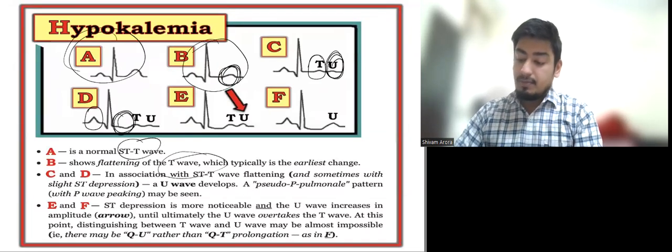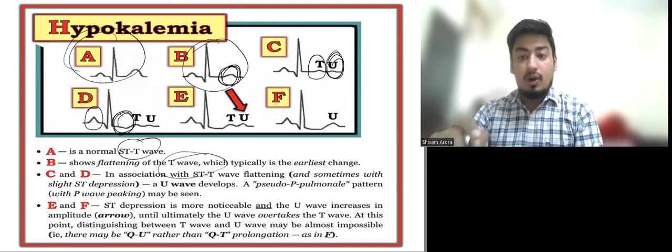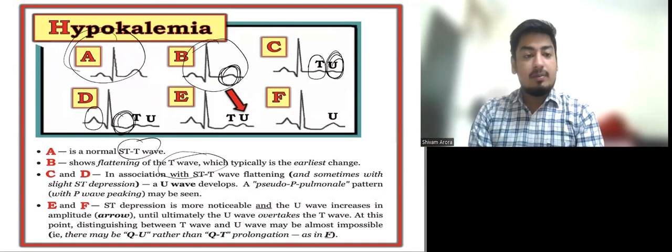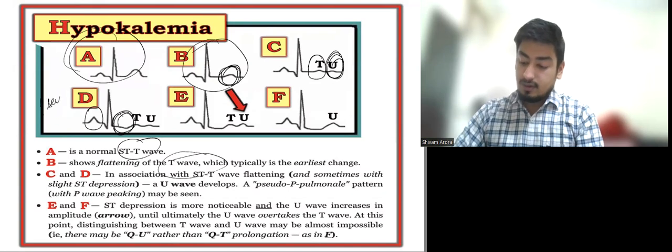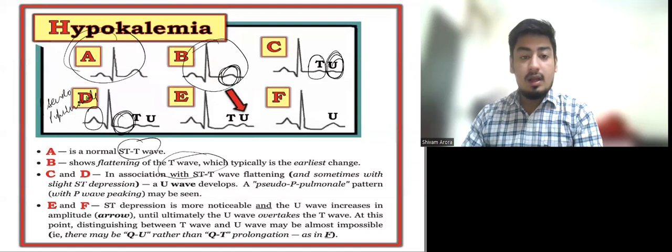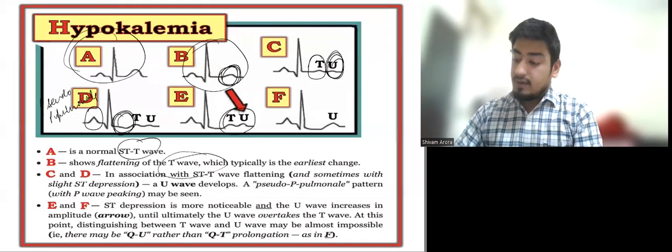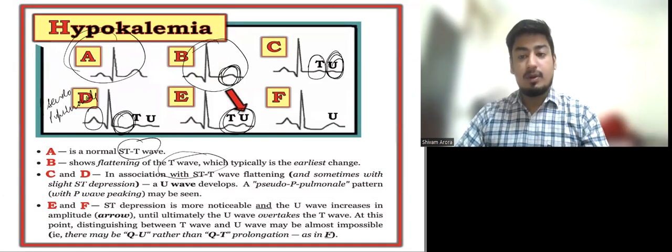Also, the P wave becomes prominent, and a tall P wave is known as P pulmonale because of RA enlargement. But here there is no RA enlargement. Still there is a tall P wave, so it is known as pseudo P pulmonale. Further, T wave और flat होती जाएगी and the U wave becomes more prominent.